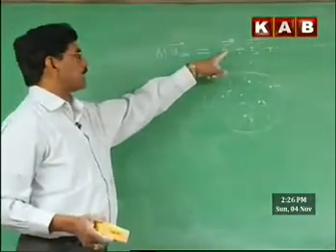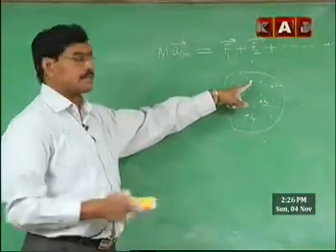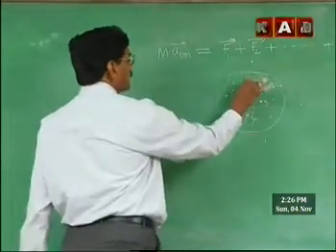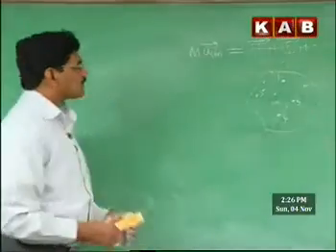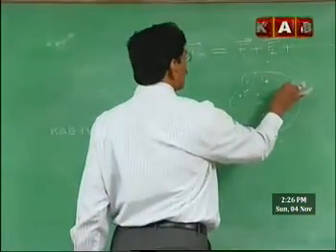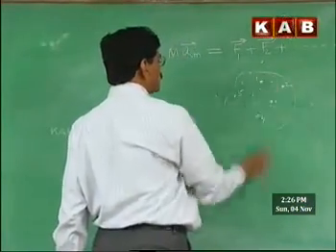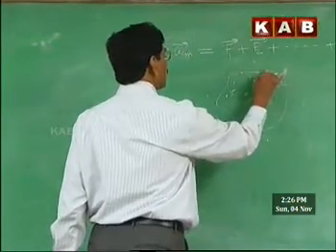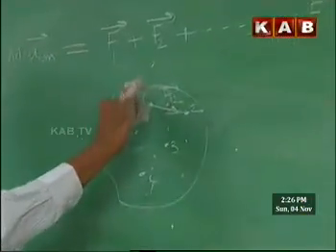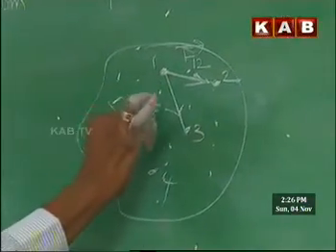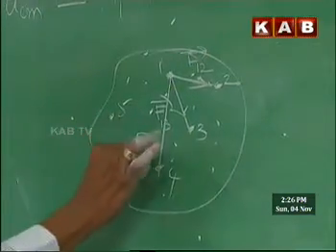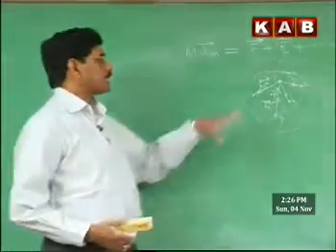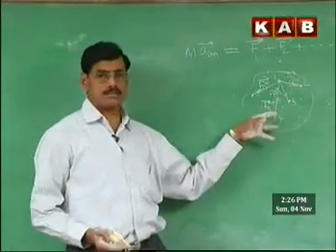Now what is meant by F1? The net force acting on the first particle in the system. Inside the system, we are talking about a system of particles only. For this particle, what net force? What causes the force? One, within the system, other particles exert force on the first particle. The second particle will be attracting it towards itself. That is what we call F12. The first particle experiences force due to 3, that is F13. Similarly, F14, F15. Like that, the first particle is experiencing various forces due to other particles of the system.